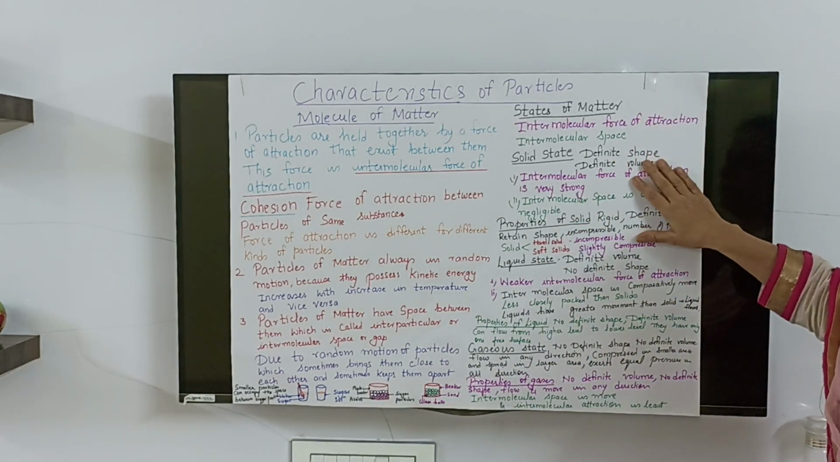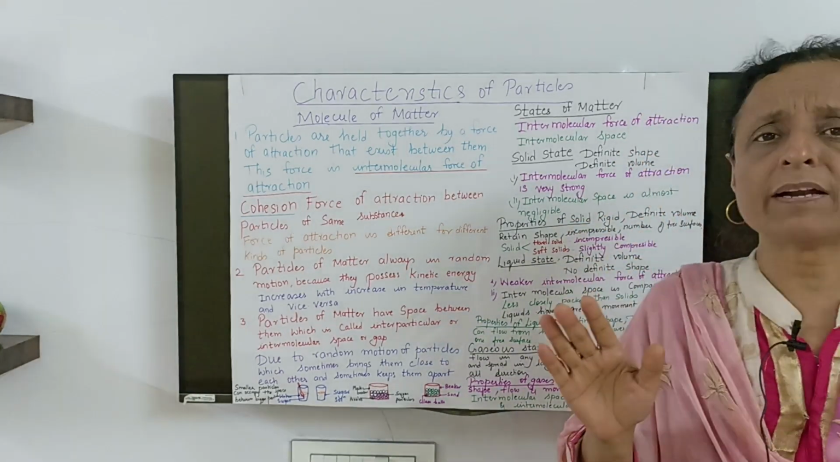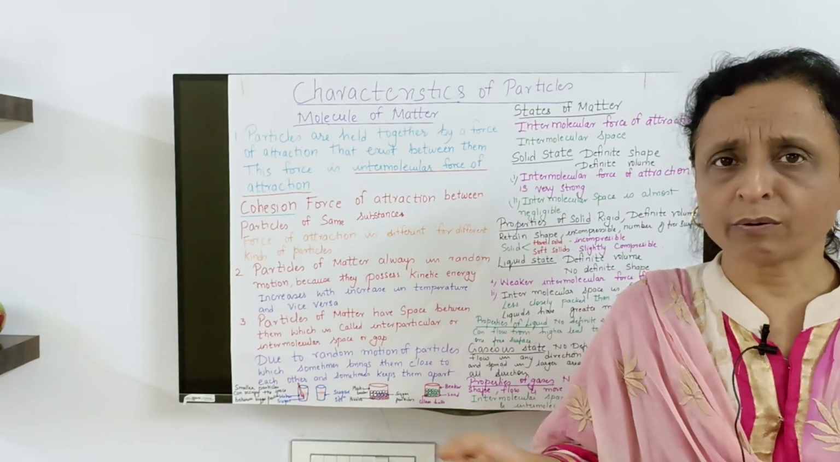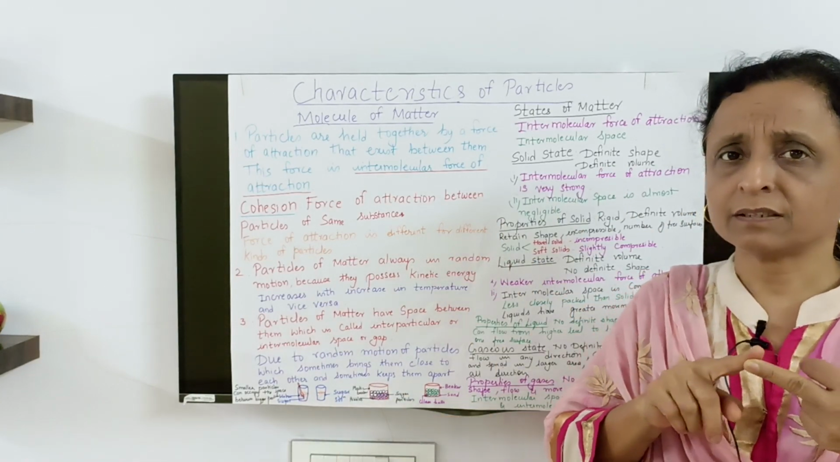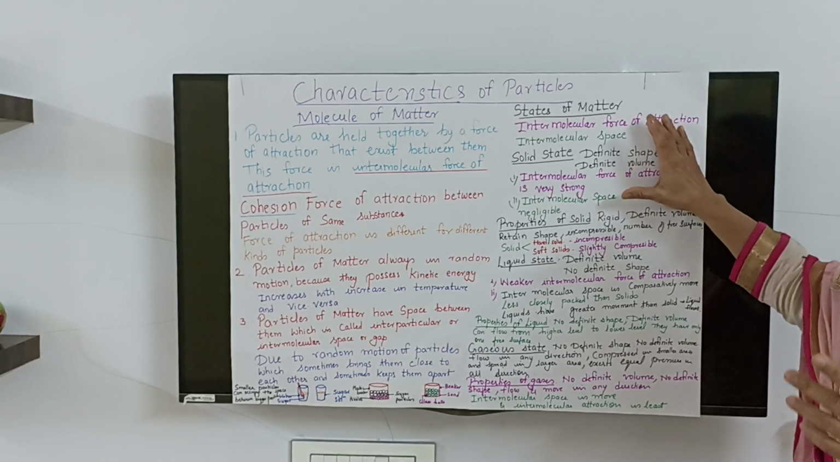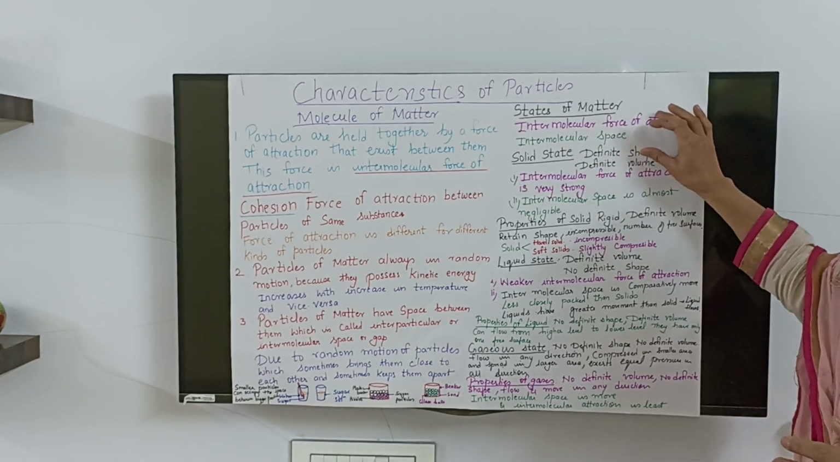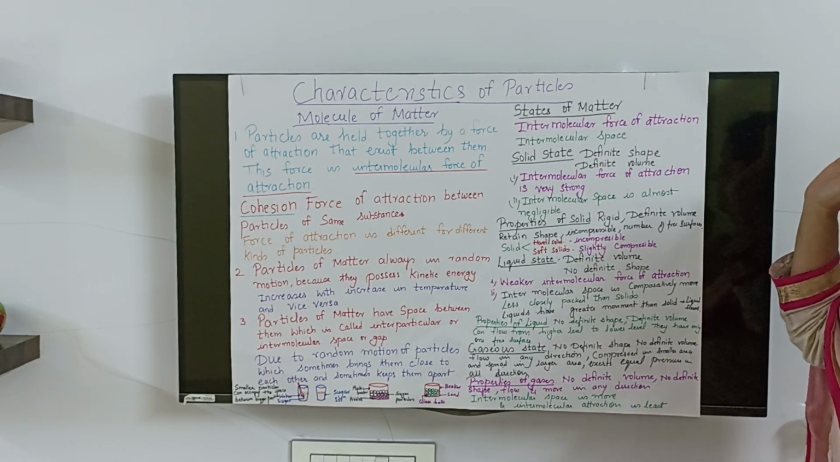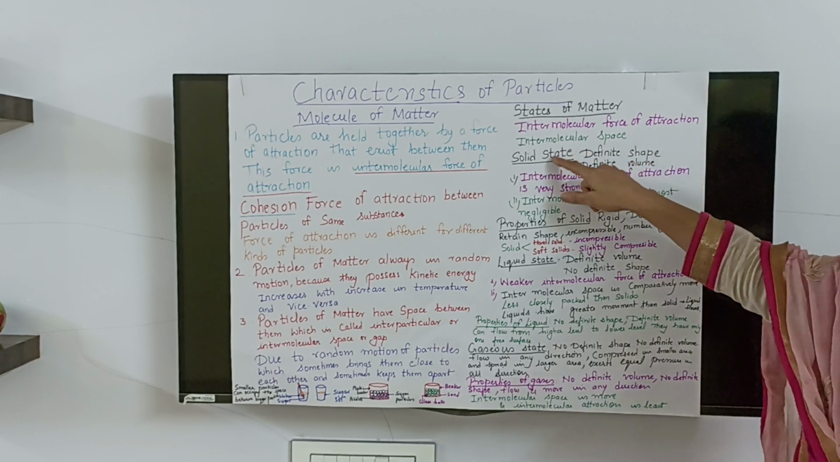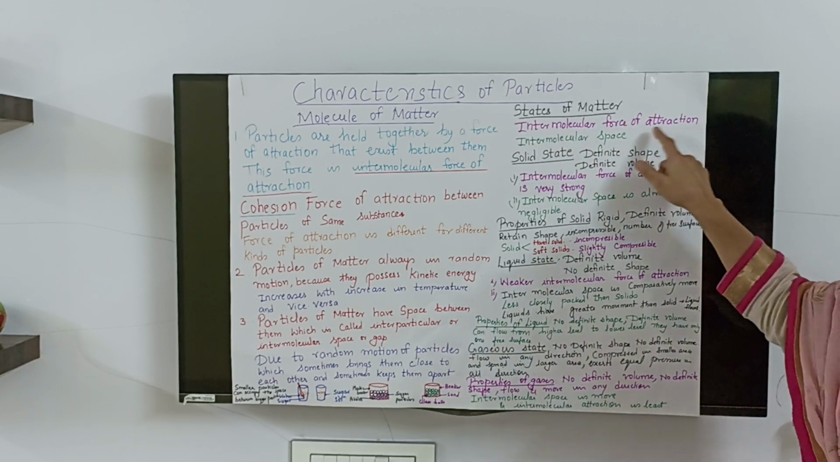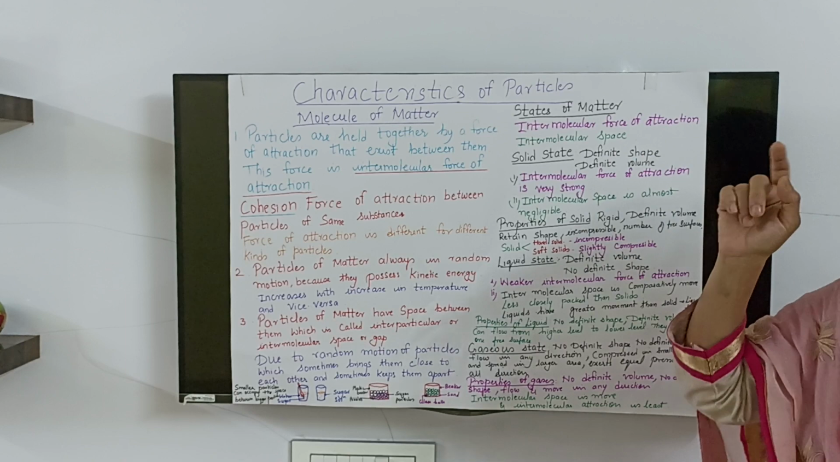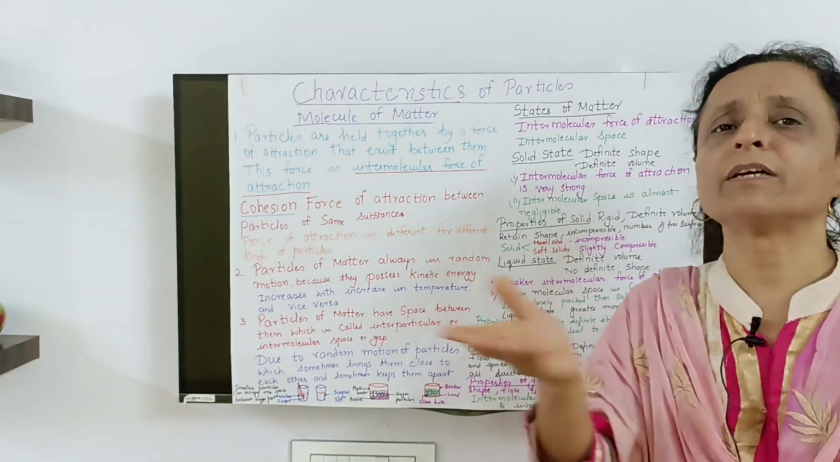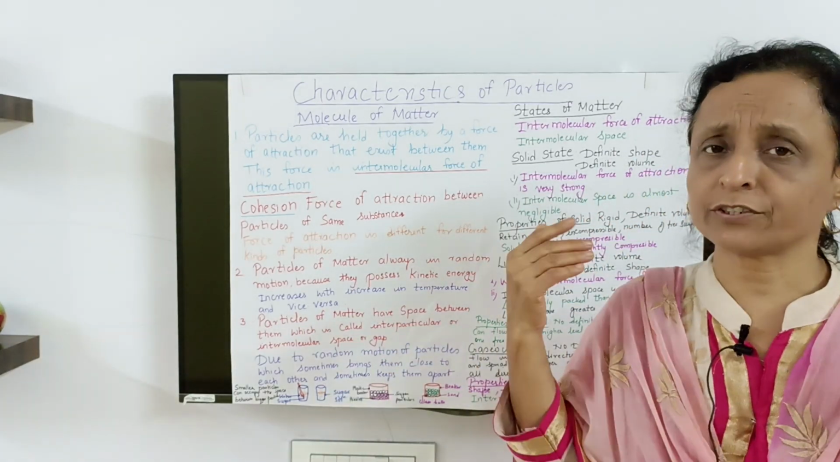States of matter. There are three states, as you know: solid, liquid, gas. And it is very simple to understand. Solid has got definite shape. States are due to the intermolecular force of attraction and intermolecular space. More the attraction, less the space. More the space, less the attraction.